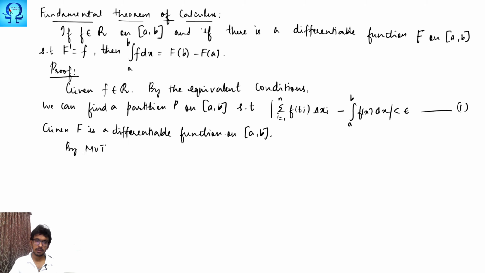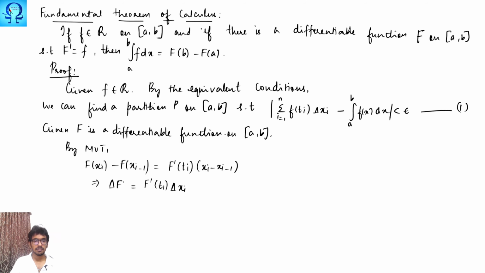Now, by the mean value theorem, applied to subintervals, F(xi) minus F(xi minus 1) is F prime evaluated at some point ti multiplied with xi minus xi minus 1. So this is delta Fi, and this is F prime evaluated at ti, and this is delta xi.